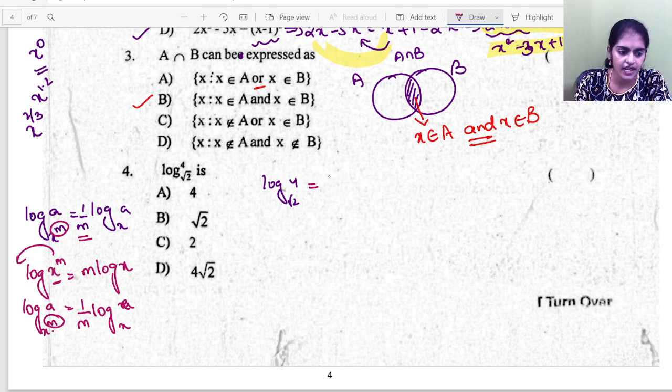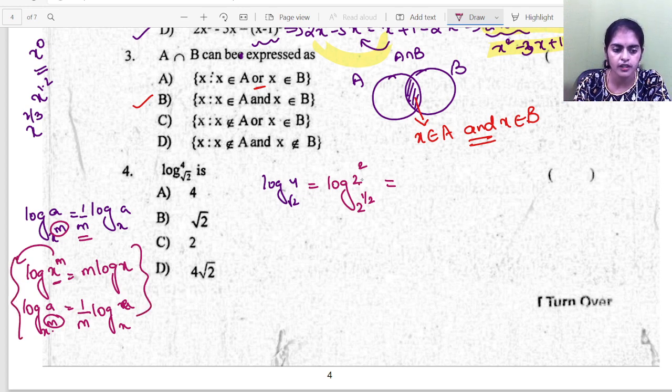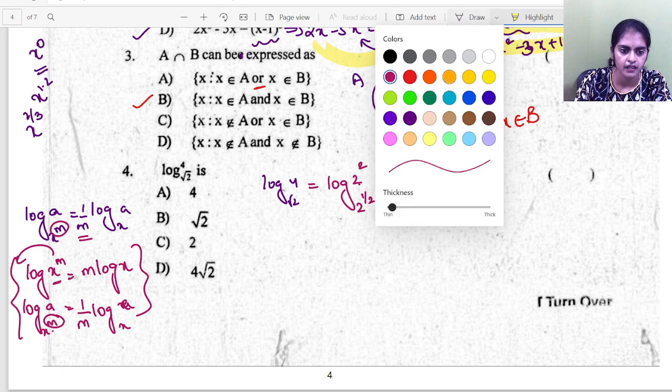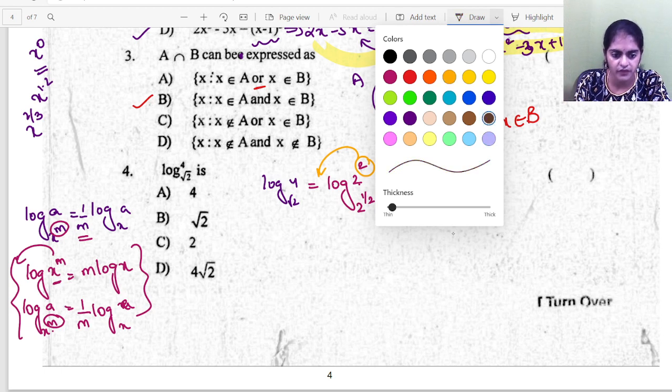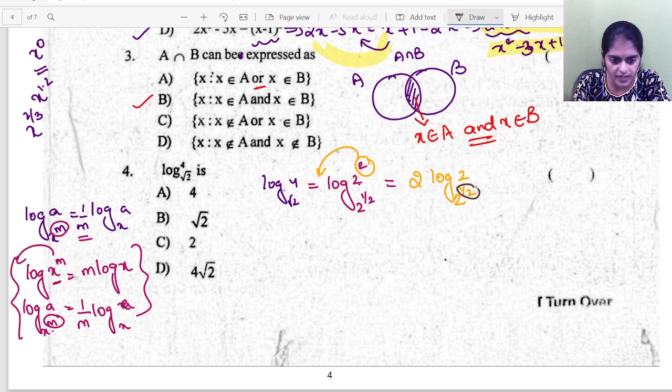So here I can write this as log 4, I can write 2 square, and root 2 I can write 2 power 1 by 2. So here these two formulas we are going to apply. So for log 2 square, this power comes here. So I'll have 2 log 2 to the base 2 power 1 by 2. Now I have a power in the base also, 1 by 2.